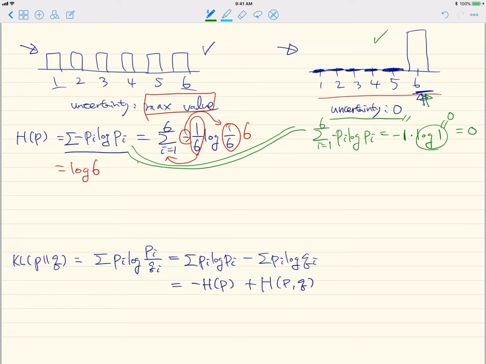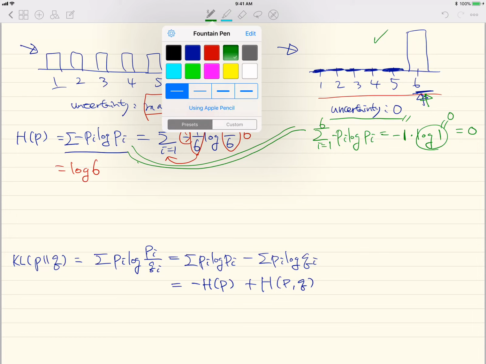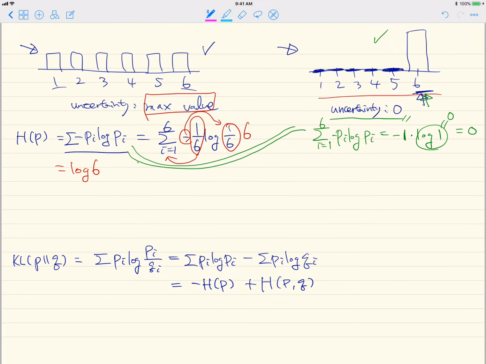And then if our dice has maybe probabilities like this, so 1/6, 1/6, and then maybe 0.